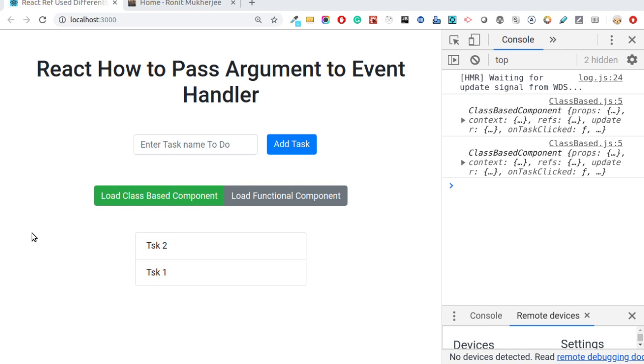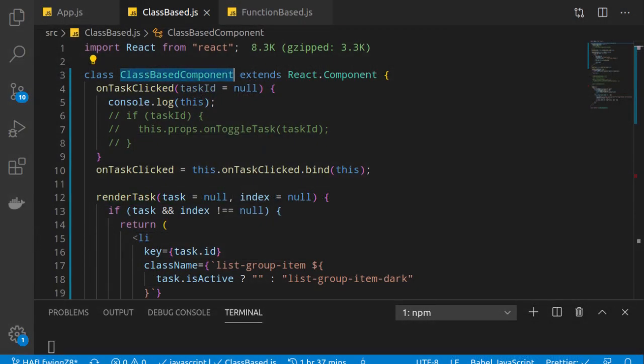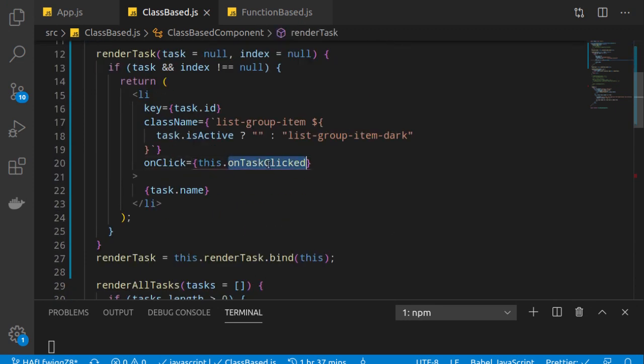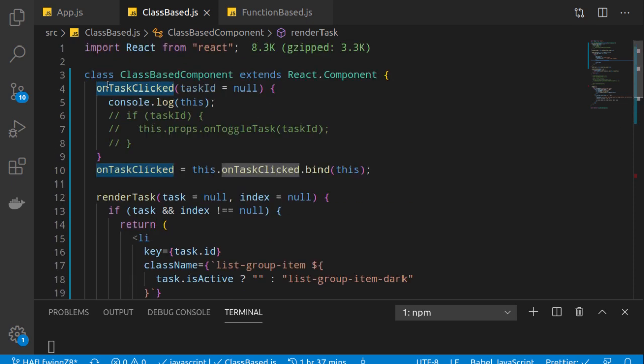So that's why our this remains undefined. So we need a way anyhow to keep that particular context always bound to this. Now if everything is fine, we can easily use this, the function is called, and the context is also set. Now again we are back to the same problem: how to pass an argument? Correct, how to pass an argument?